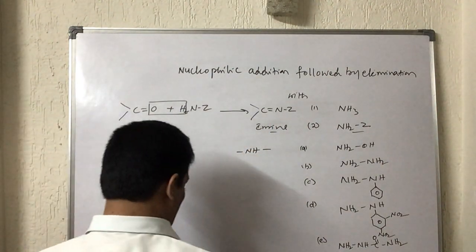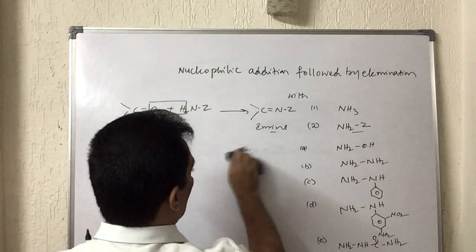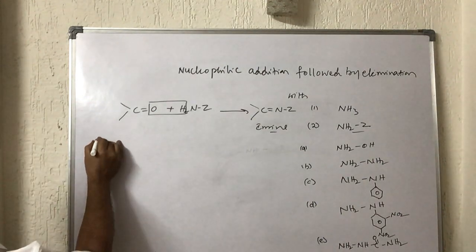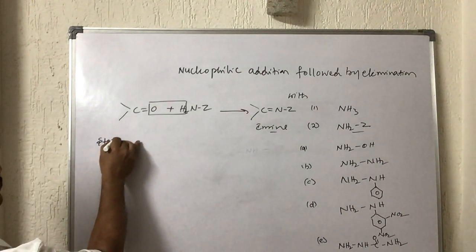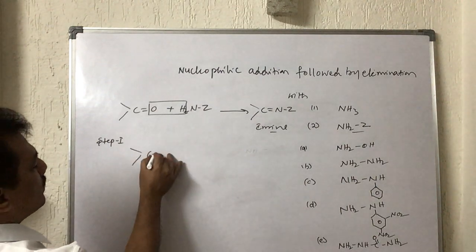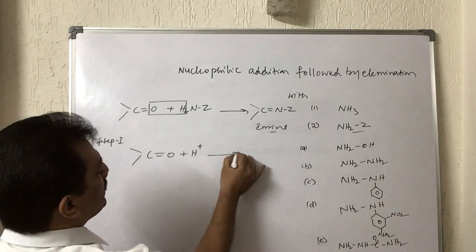And how are they formed? Let me give the mechanism involved in this formation. It takes place in three steps. In step 1, first of all, the carbonyl group is attacked by H plus, that is acid.